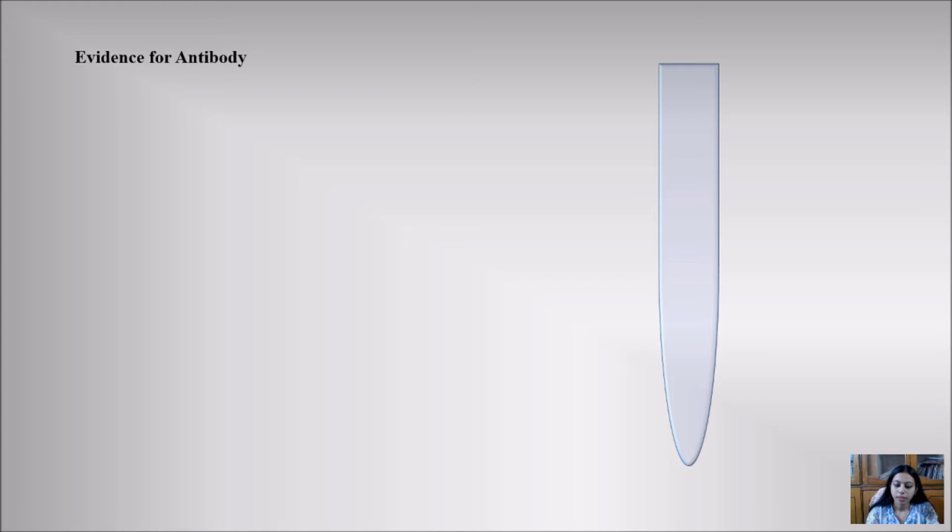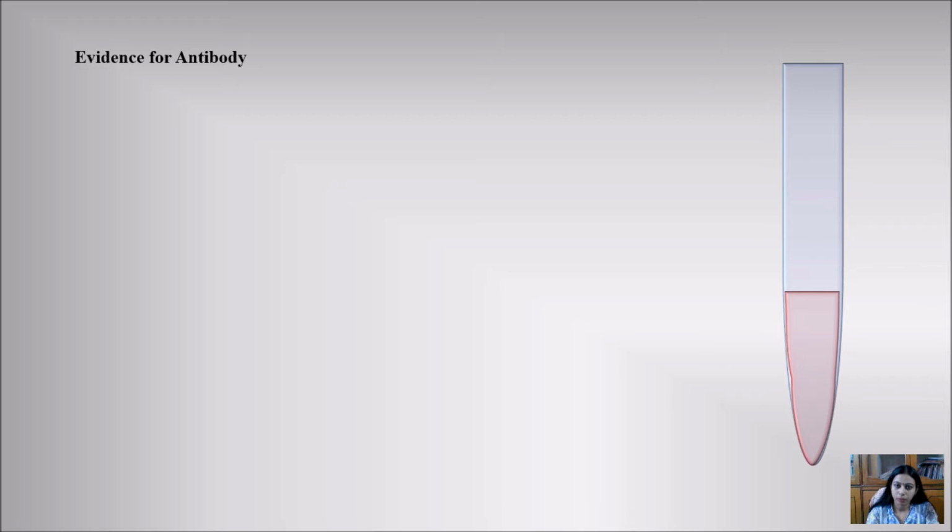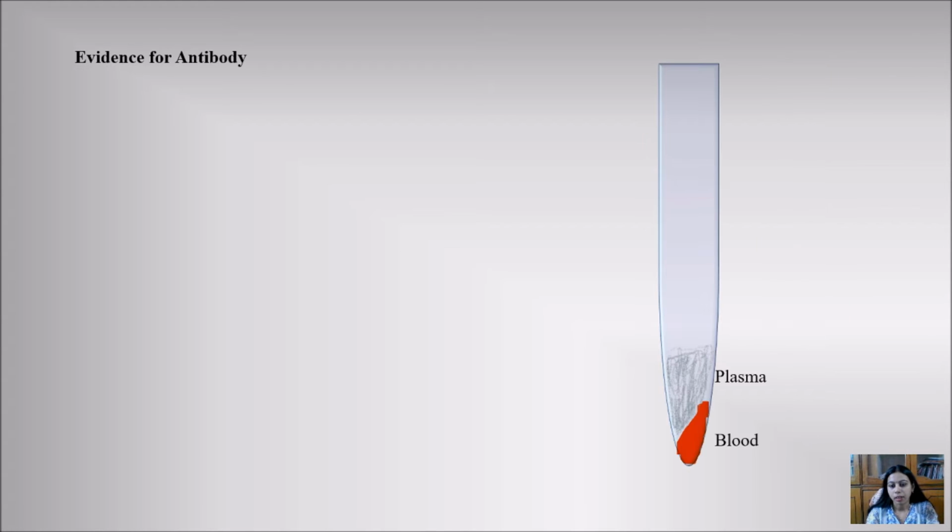First, blood from the patient was taken out and centrifuged. We know that when we centrifuge particles, they get deposited on the basis of their density. So the blood platelets and blood cells, which are heavier than the plasma, settled at the bottom of the centrifugation tube.